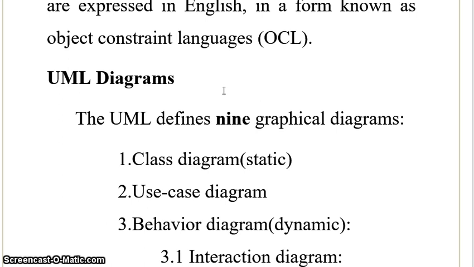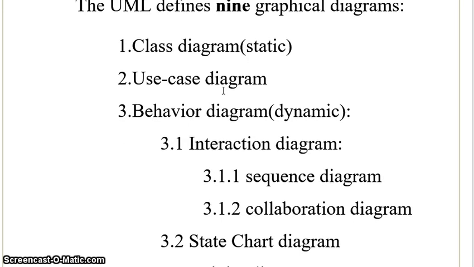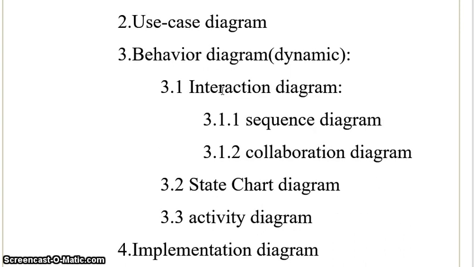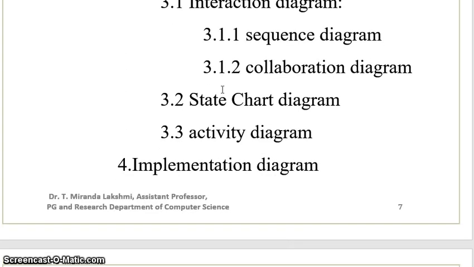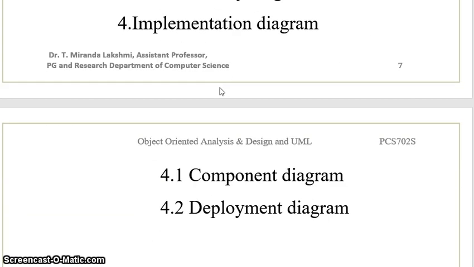So the class diagram stands for your static model, and then the use case diagram. Then for your behavioral diagrams, you have the interaction diagram. Under your interaction diagram, you have 2 diagrams: one is your sequence diagram, the other one is your collaboration diagram. Next we have the state chart diagram, the activity diagram, and the implementation diagram. Under your implementation diagram, we have the component diagram and the deployment diagram.